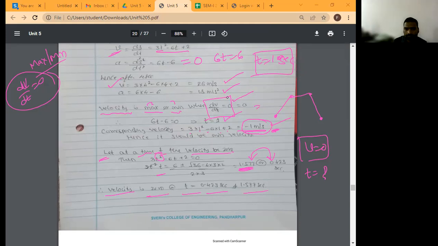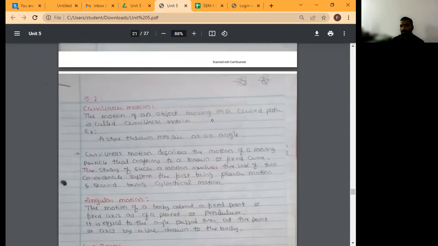Just I will upload this one. You can go through this. So this is all about your translatory motion, or linear motion, rectilinear motion. Whatever we have seen in 5.1, all the problems are rectilinear motion. So in the next class we will study curvilinear motion. Is it clear, everyone? Yes, sir.